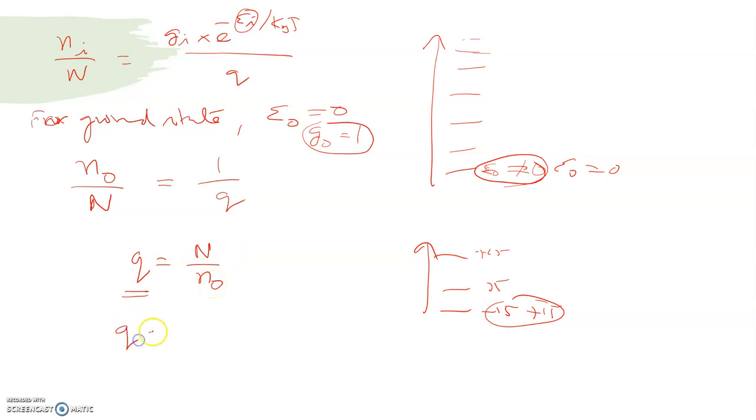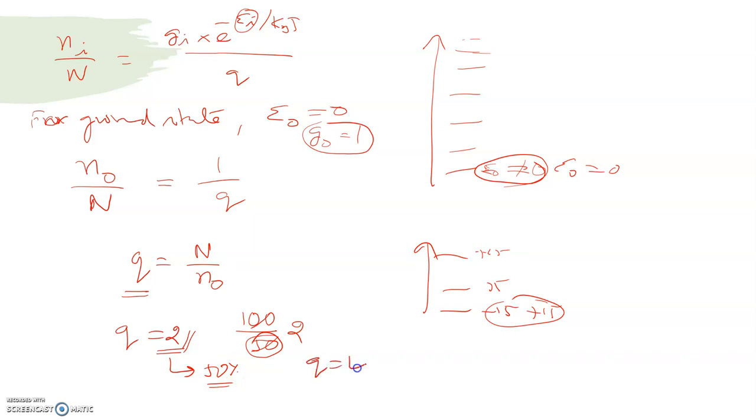Suppose q is equal to 2. If the partition function is 2, what does it indicate? How will you get 2? Suppose the total number of particles is 100 and you have 50 particles in the ground level, then you get the answer 2. So it indicates 50% of the population is present in the ground state, and the remaining 50 are present in excited levels. If q is equal to 2, it means 50% of the population is present in the ground state.